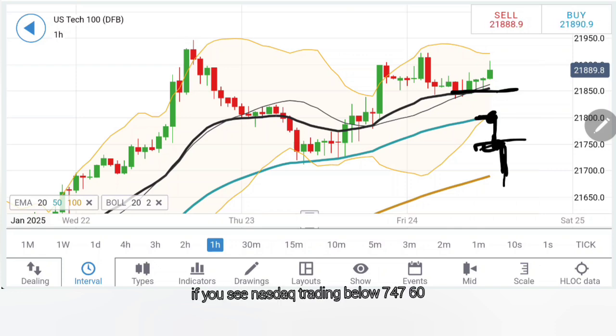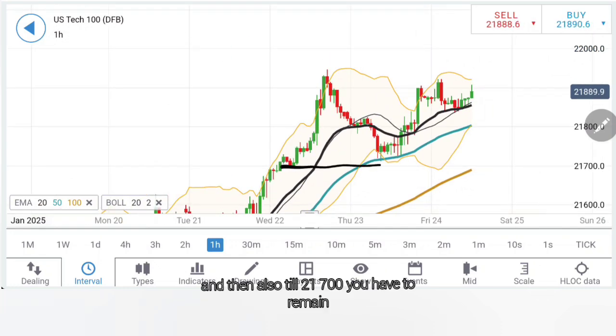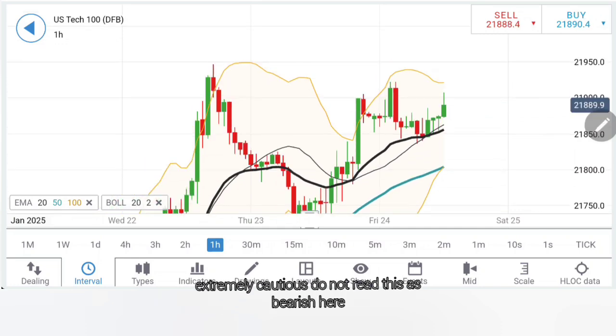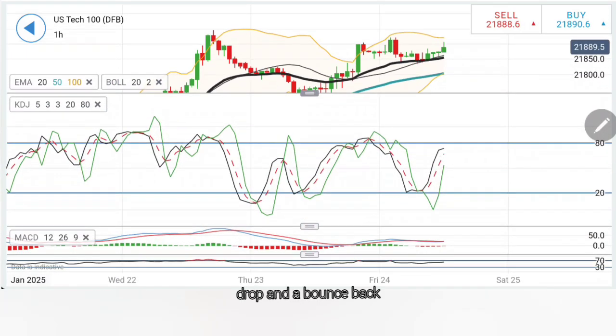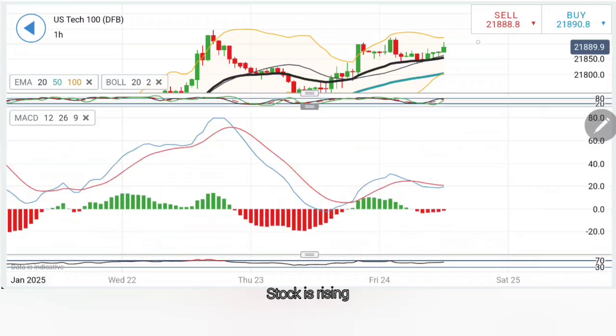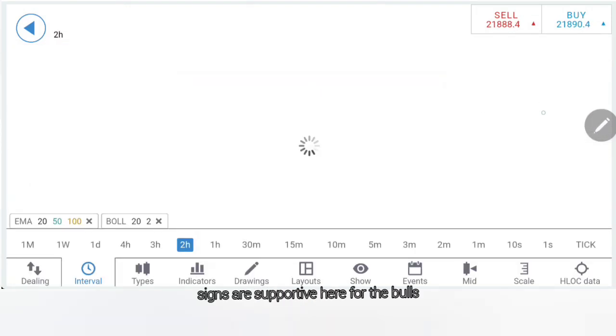If and only if you see Nasdaq trading below 740-760, you can say more bearishness, and then also till 21,700. You have to remain extremely cautious. Do not treat this as bearish here. What we had seen yesterday, a drop and a bounce back, today again it can replicate. Stochastic rising, MACD is trying to cross over for the buys, RSI is rising here, signs are supportive here for the bulls.